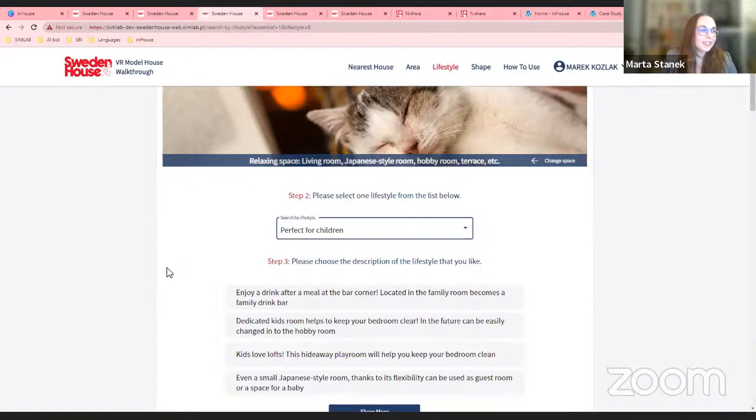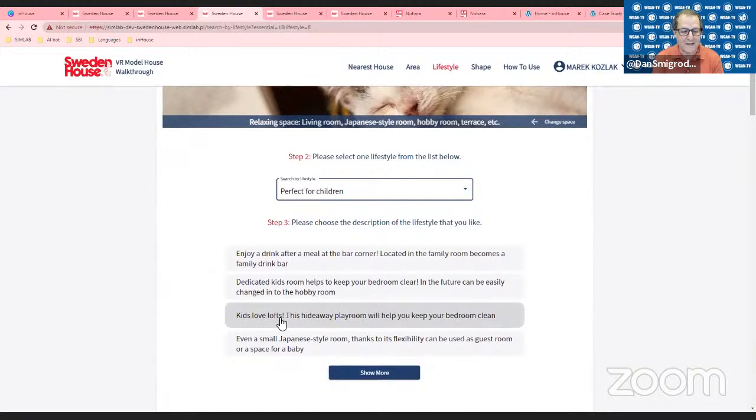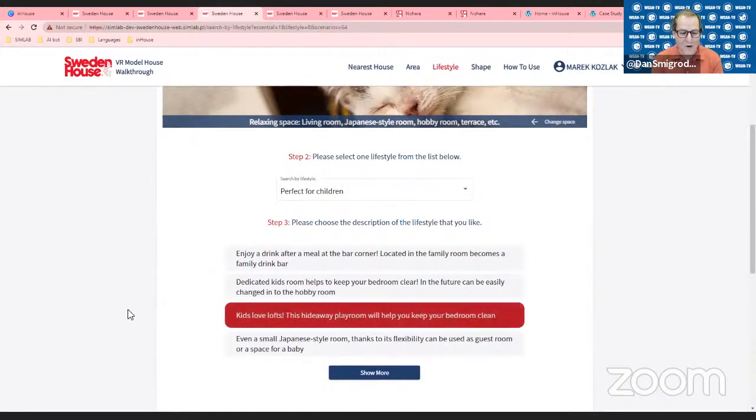Sure. And now there's a step 3 we're seeing. So please choose the description of the lifestyle. Kids love lofts. Okay, great. That's what I want to see.